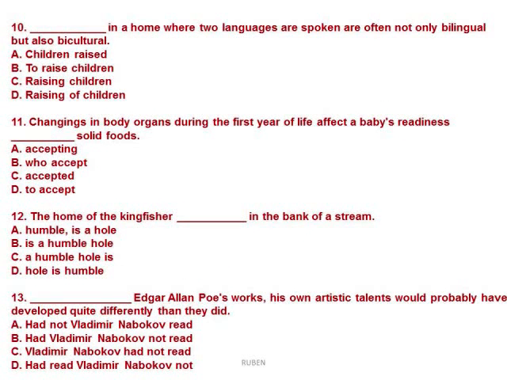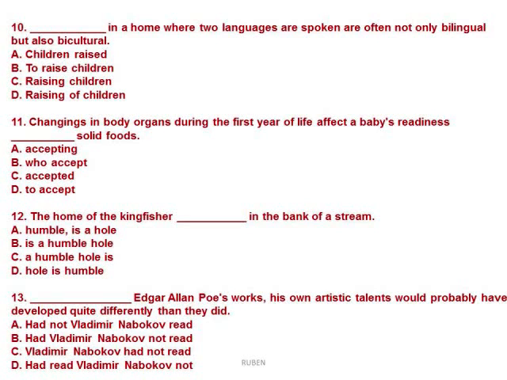Number 10. We have the gap, and we say in a home where two languages are spoken are often not only bilingual but also bicultural. So we have two options, letter A, children raised, and letter C, raising children. We have to go for letter A, children raised in a home where two languages are spoken are often not only bilingual but also bicultural.